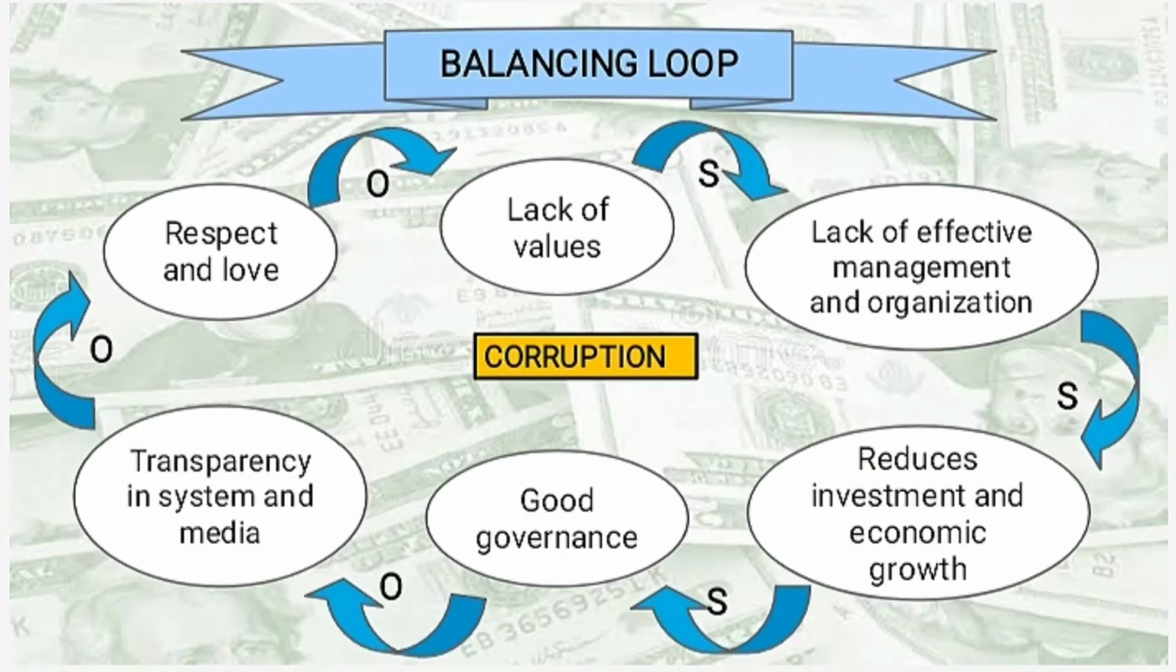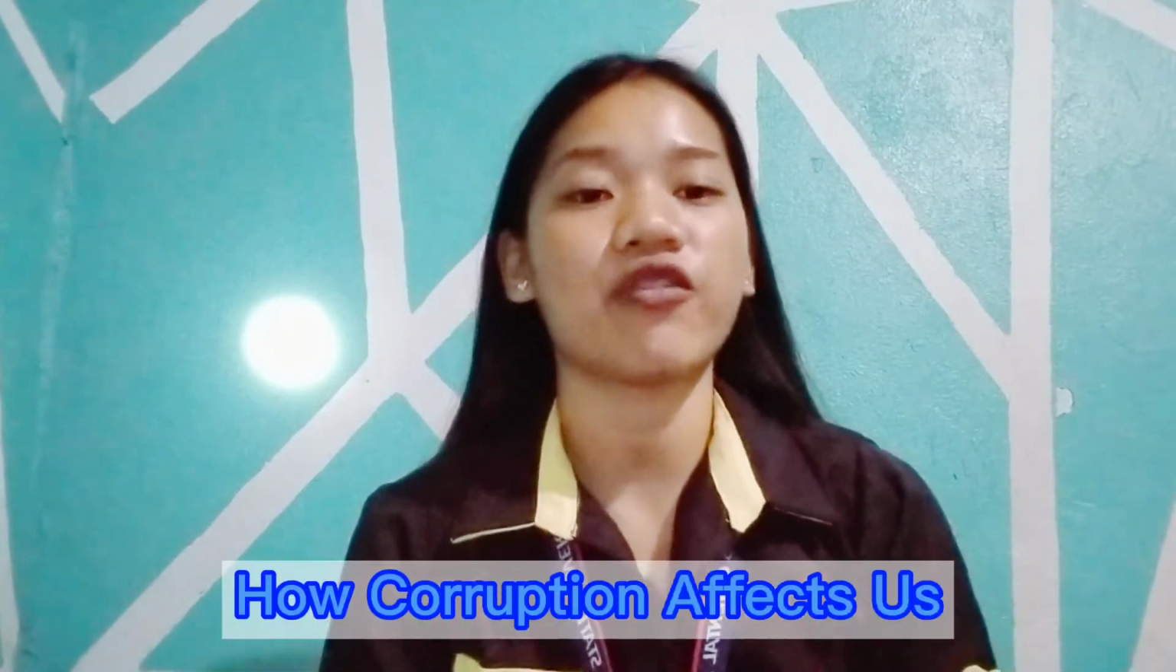The balancing loop shows how to prevent and eliminate corruption. Lack of values will lead to lack of effective management and organization, and it reduces investment and economic growth. To prevent a reduction of investment and economic growth, there must be good governance and transparency in the system and media. And also, there must be a need of respect and love to stop corruption. For more understanding and further explanation, here is a video about how corruption affects us.